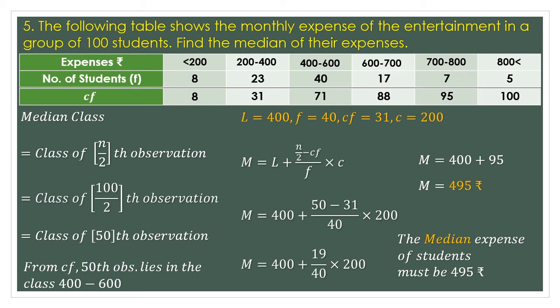Now in the question number 6, as you must have your textbooks with you, you can see raw data given. The question mentions that you have to find median using that raw data first. So your first question will be finding the median using raw data. You will have to arrange that raw data into ascending order. Next thing you are asked is to convert that raw data into inclusive continuous frequency distribution.